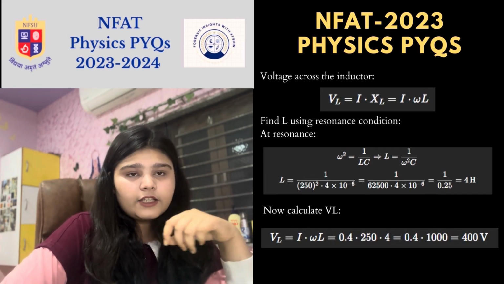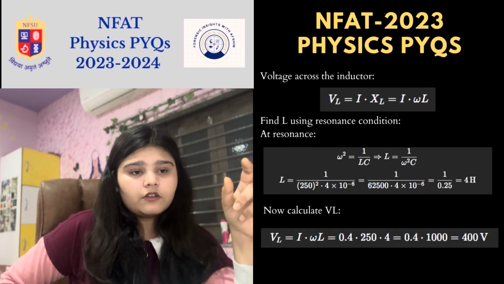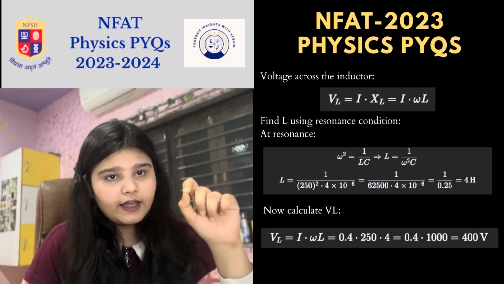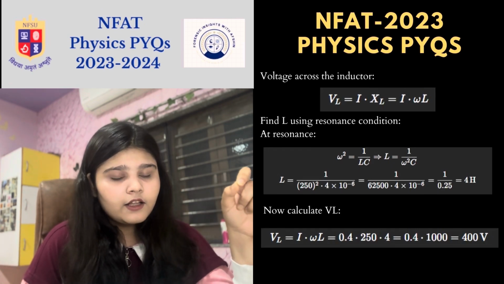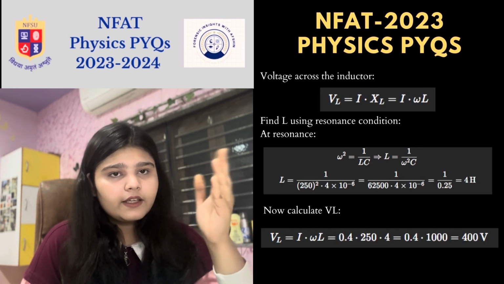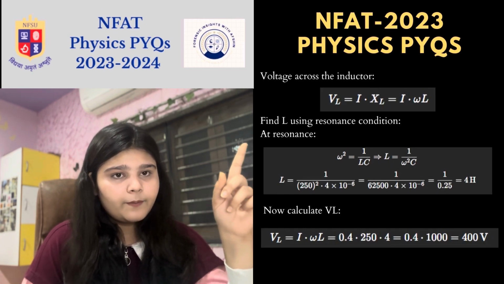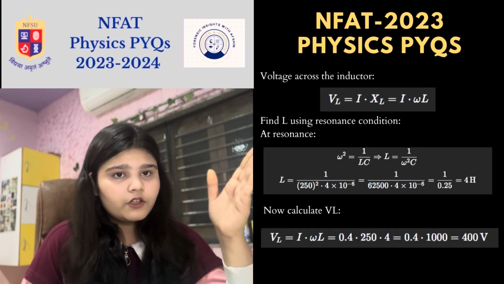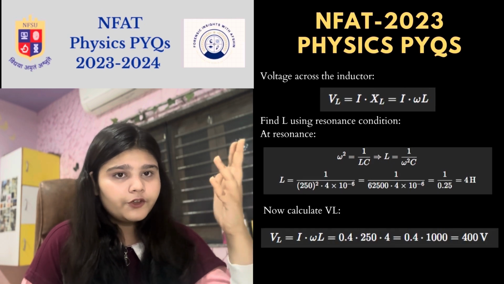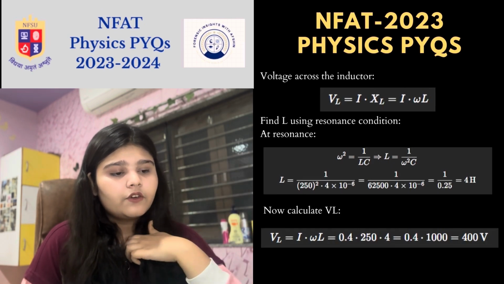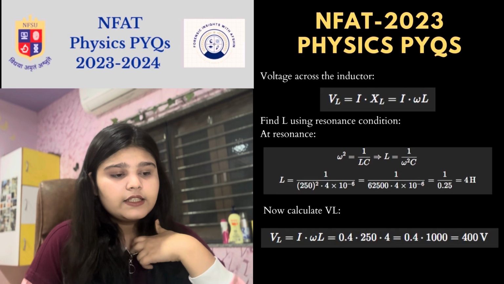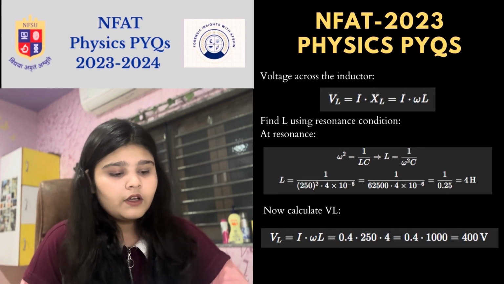Then as I told already, the formula for V_L will be I into omega L. So that will be, again जो हम लोग ने find किया 0.5, then 250 was already given in the question, and into 4 which we got right now. So the answer we will get is 400 volt.